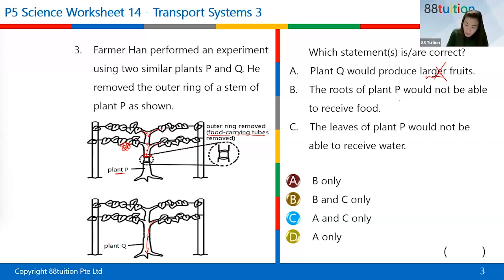Next part, the roots of plant P would not be able to receive food. The roots of plant P will not receive food, right? Yes, because food carrying tubes are removed. Okay, all the food or the sugar that is being made by the leaves gets stuck here, cannot move down. Therefore, the roots of plant P does not get food. This is correct. The leaves of plant P would not be able to receive water. This is incorrect because write down the reason: water carrying tubes are intact. So there is no problem with water flow.